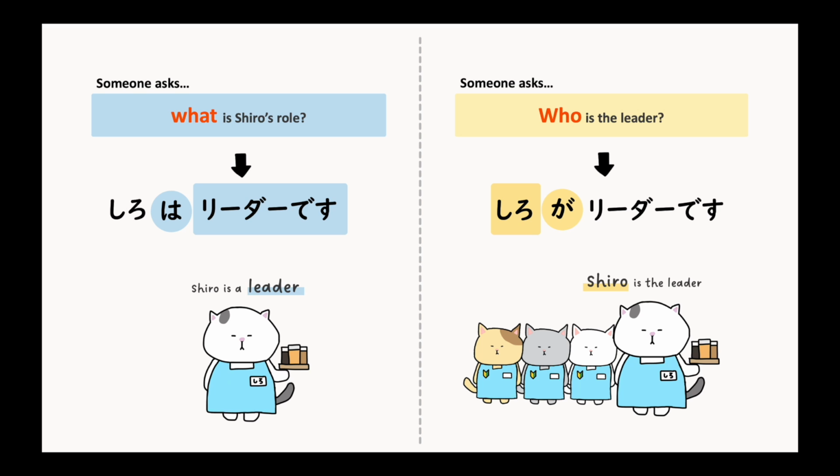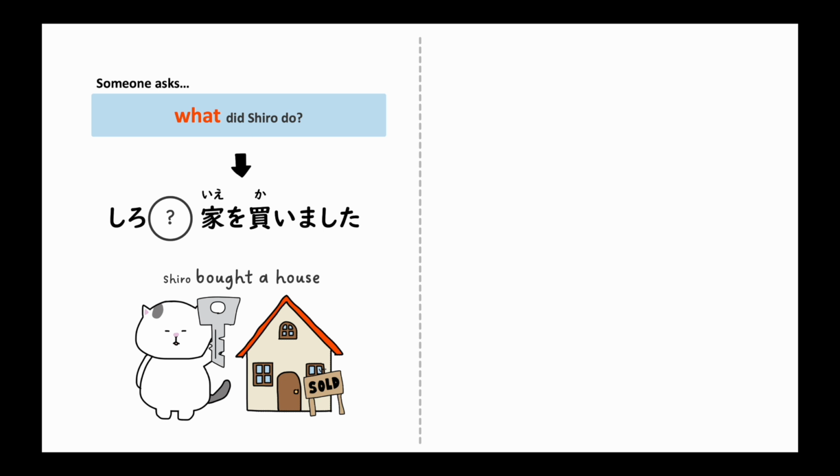Notice that we mark the subject with wa when the subject is simply a topic and the main point is not the subject itself. However, we mark the subject with ga when the subject itself is the main point. Next, let's consider a scenario where someone asks, what did Shiro do? We know that Shiro bought a house, so the answer would be Shiro bought a house, or simply bought a house, because that's the main point. In this case, we use wa and say Shiro wa ie o kaimashita.